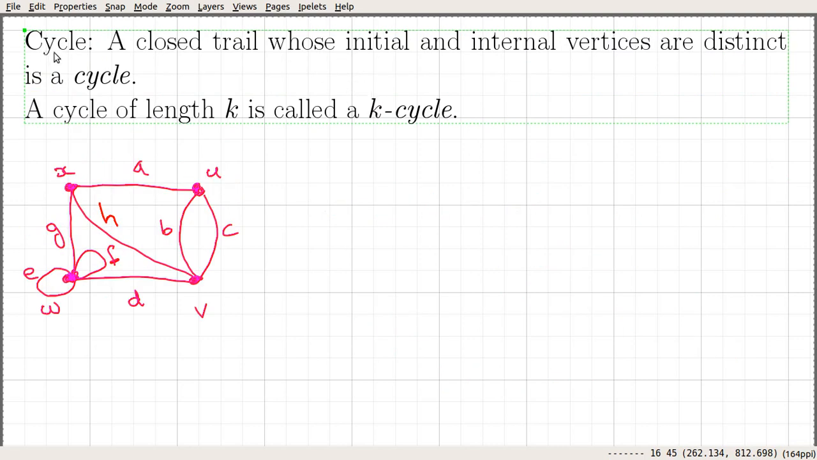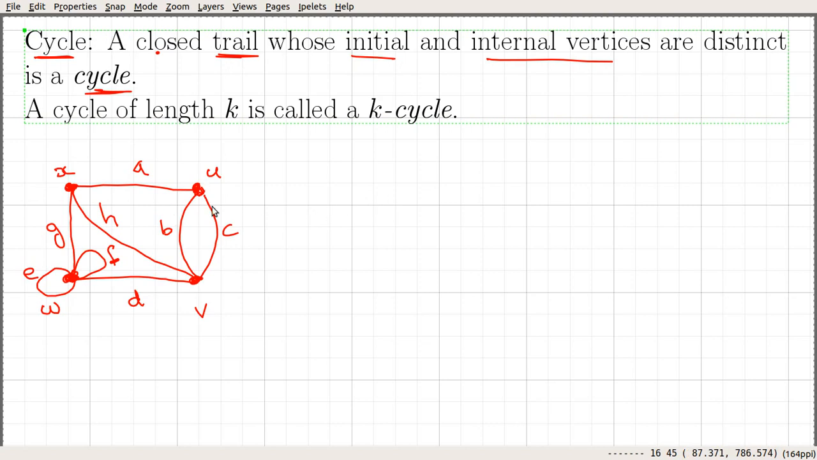Another important definition is that of a cycle. A closed trail, which means the edges are not repeated, whose initial and internal vertices are distinct, so the vertices are not allowed to get repeated here. But the initial and the final can be the same because we are dealing with a closed cycle. So a closed trail, meaning the edges cannot be repeated, whose initial and internal vertices are distinct, is called a cycle.